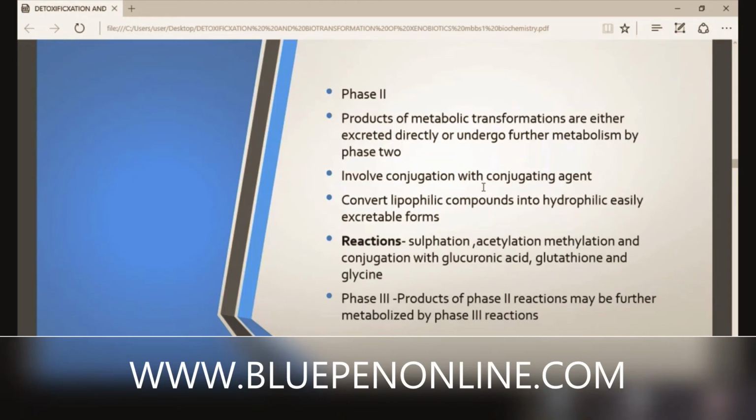So generally, what is the mechanism of detoxification? Phase 1 and phase 2. Phase 1 reaction converts the particular compound to another compound by the addition of a functional group. A particular metabolite is formed after phase 1 reaction. Which are the reactions involved in phase 1?